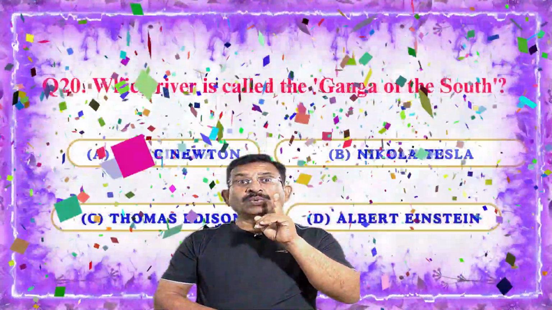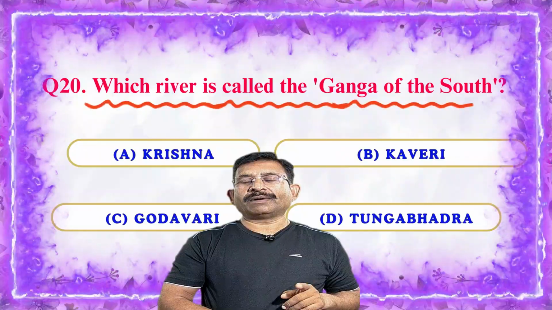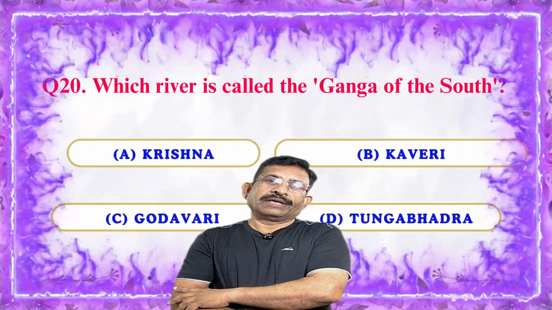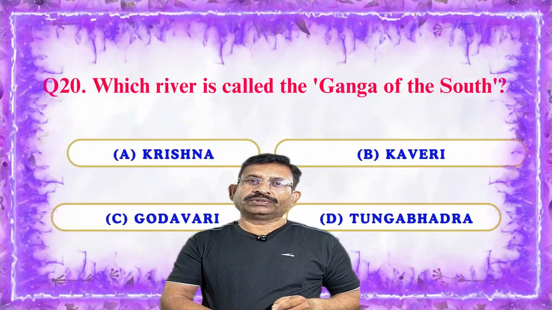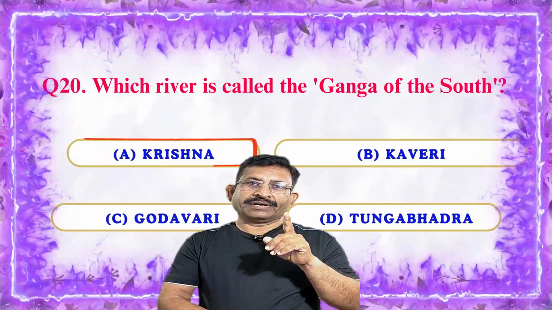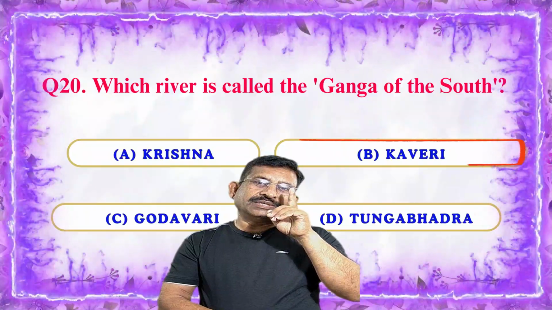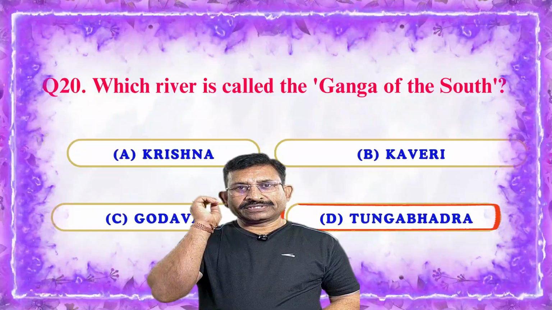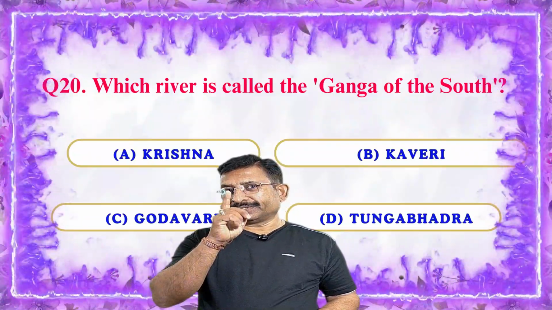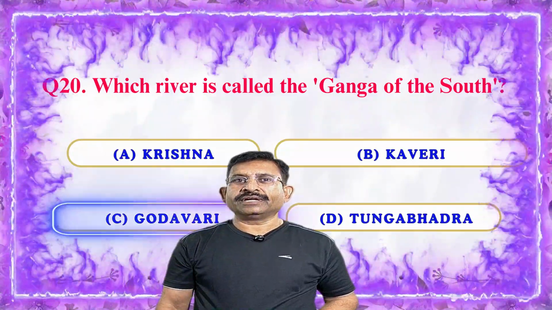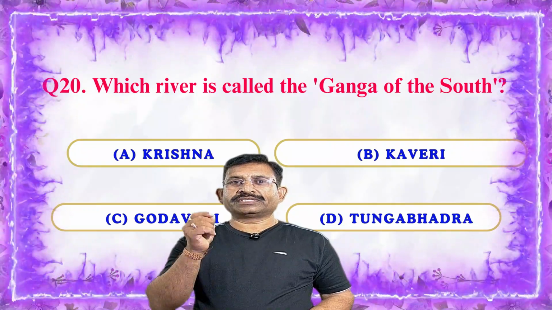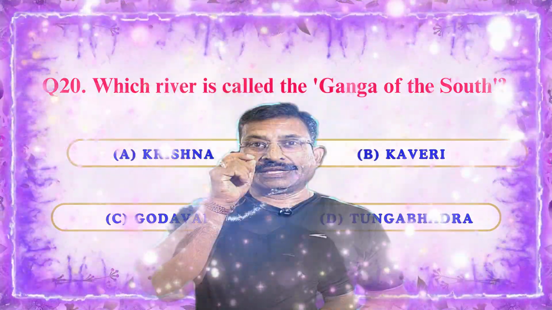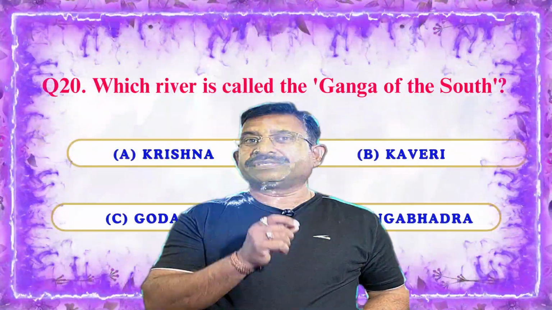Next question: which river is called the Ganga of the South? A, Krishna; B, Kaveri; C, Godavari; and D, Tungabhadra. Which is the correct option? Option C is correct. That is Godavari. Godavari is a river in India and is revered as Dakshin Ganga.